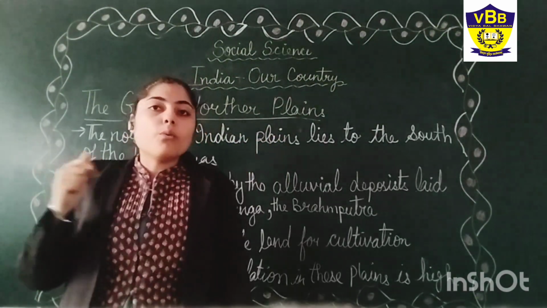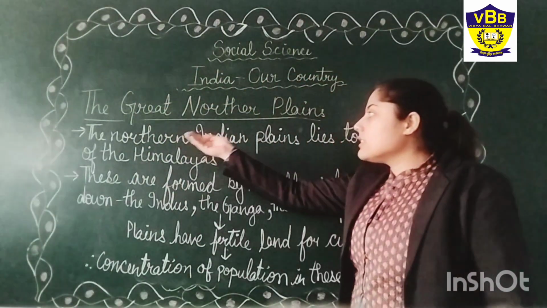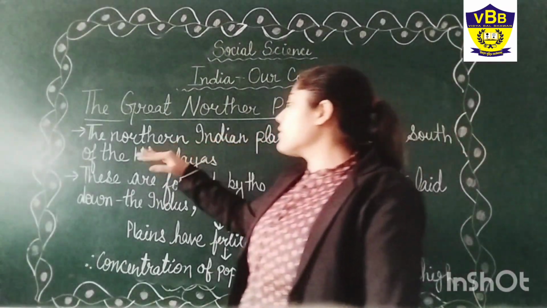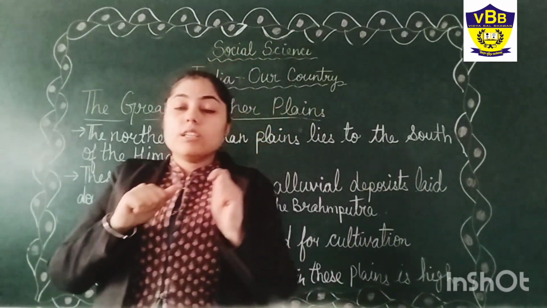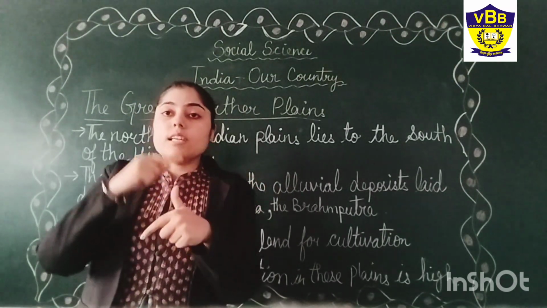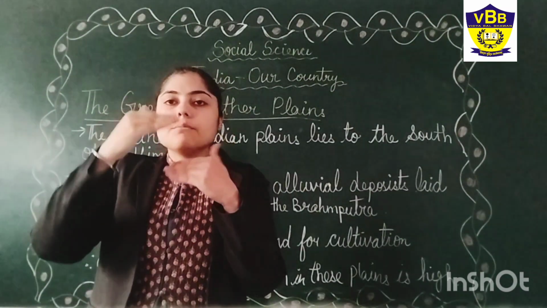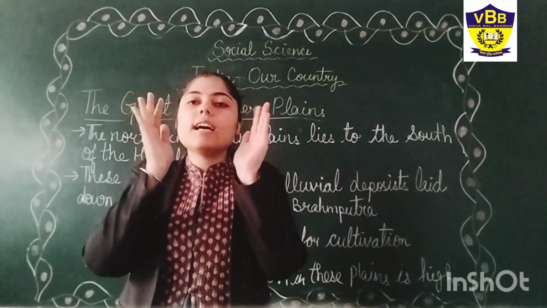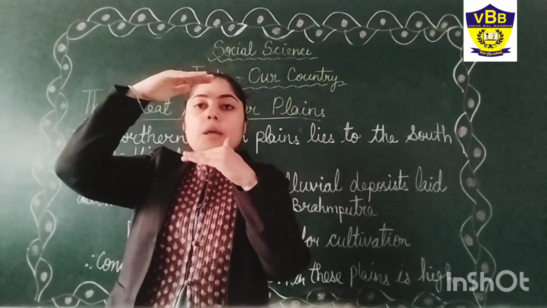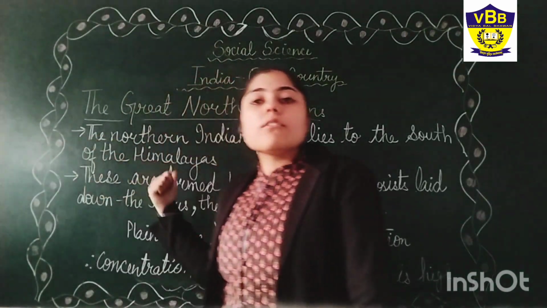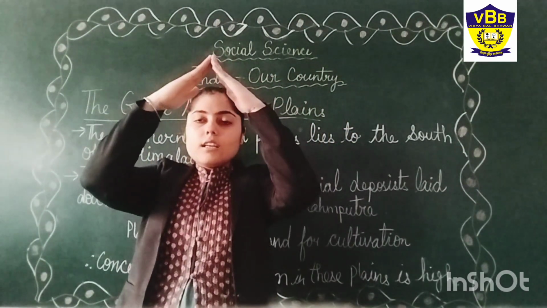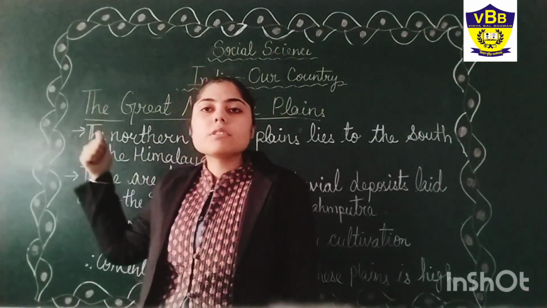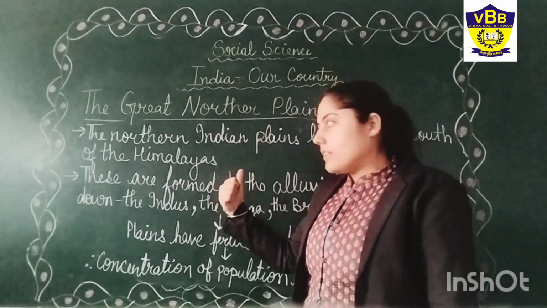Okay, now see this. What are the great northern plains? The northern Indian plain lies to the south of the Himalayas. As I said earlier, the northern plain lies in the north, but here they are saying south. How? If we see India as a whole, it comes in the north. But what they said is that it is south of the Himalaya. The area lower than the Himalaya is south. So south of the Himalaya comes the great northern plains.